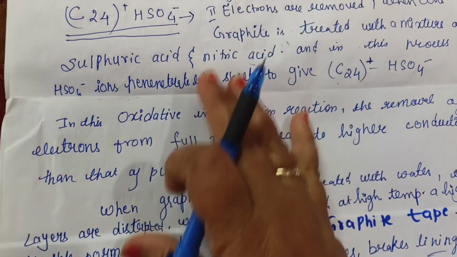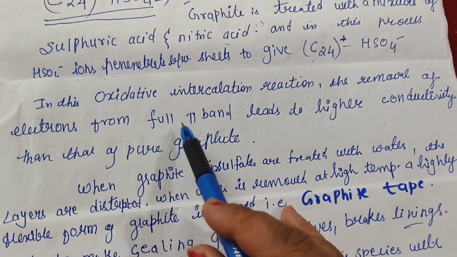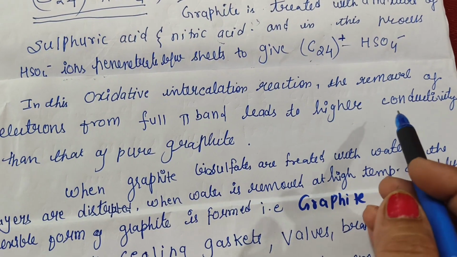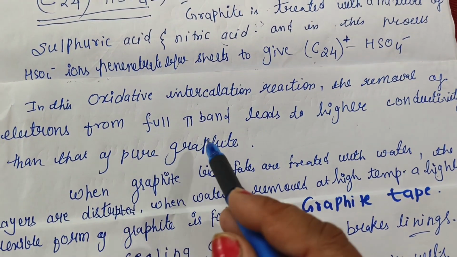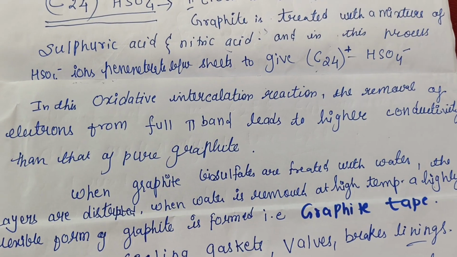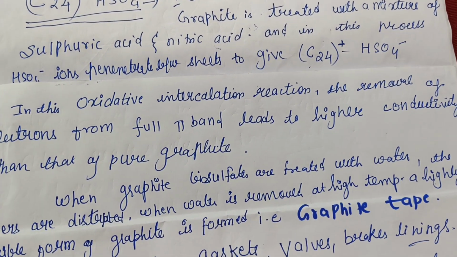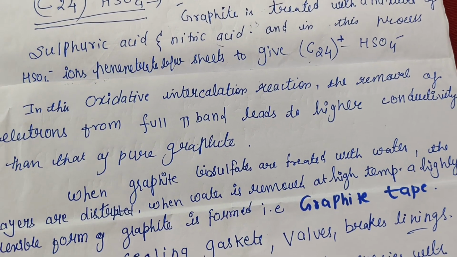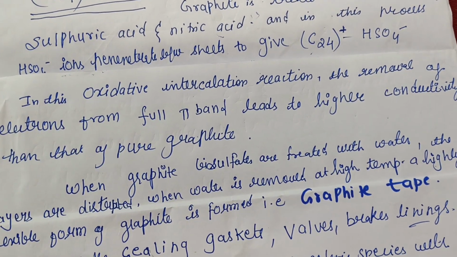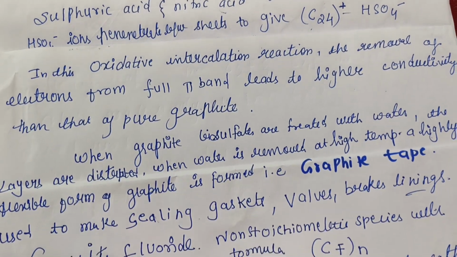Then we can see that in the oxidative intercalation reaction the removal of electrons from the pi bond leads to higher conductivity than that of the pure graphite. So when you compare pure graphite with our oxidative intercalation compounds, the oxidative compounds have very high electrical conductivity, because the electrons get removed there and there is more space.